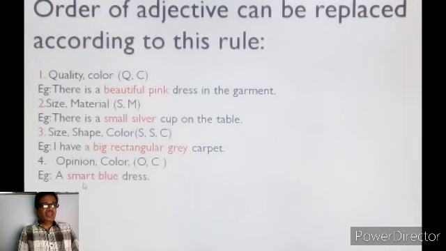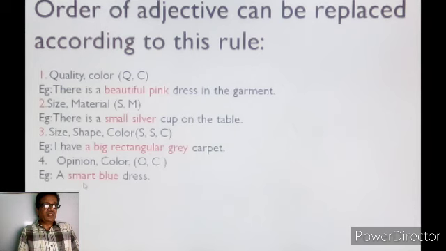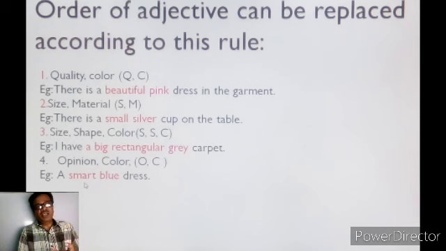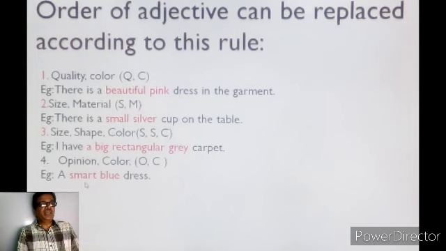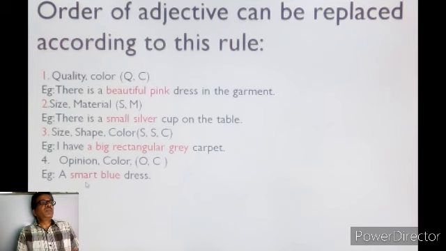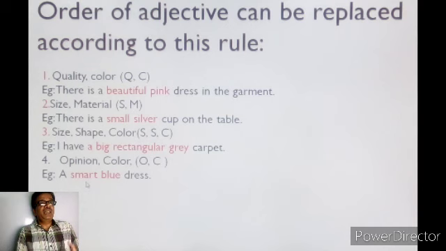Whenever in a sentence there are many kinds of adjective like quality and color, you have to remember in short form QC. When there are quality and color in a sentence, then at first we put quality and after that color.